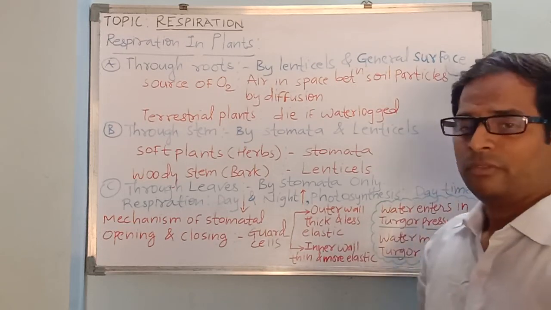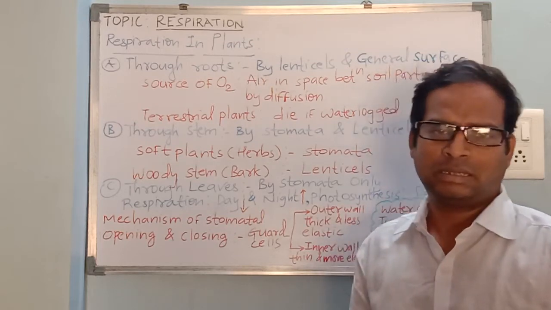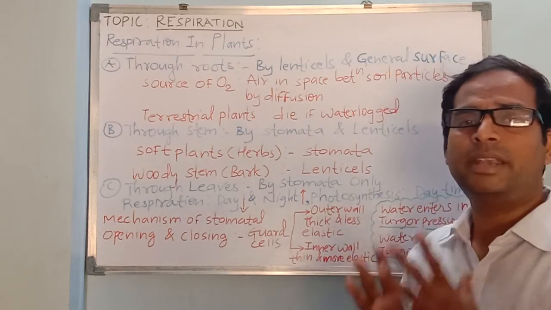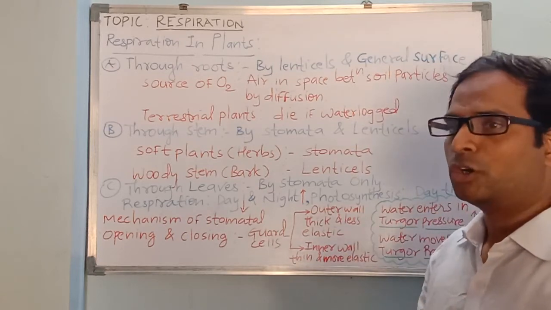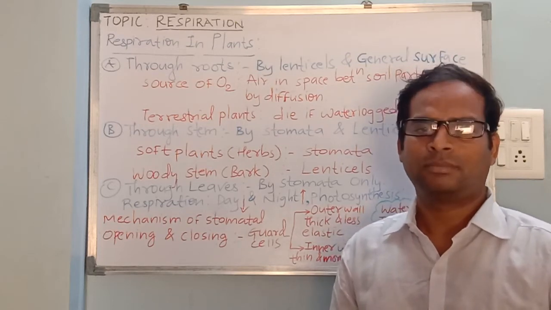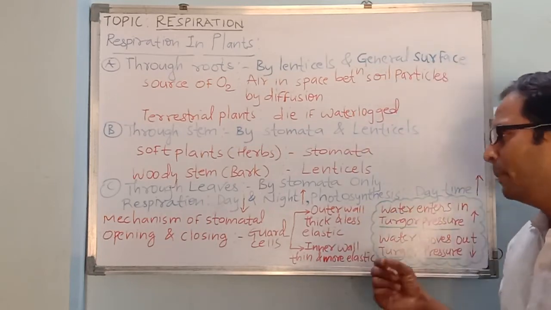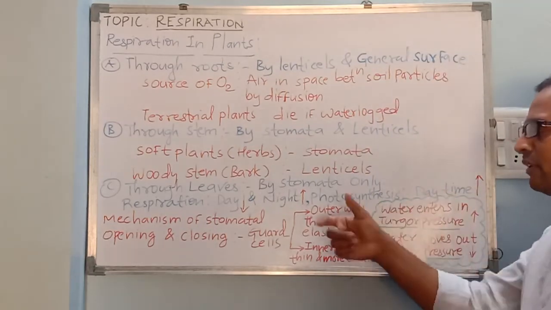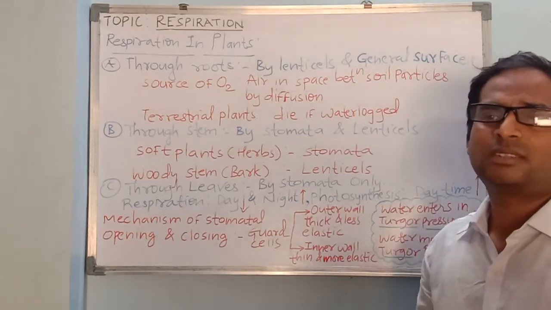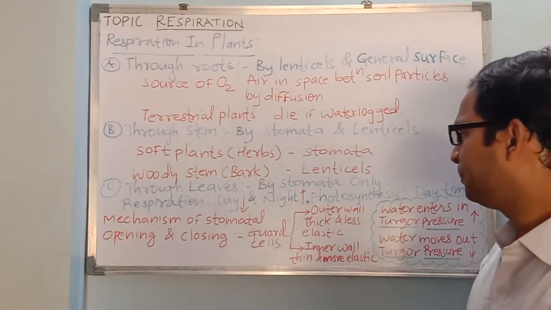Now, both respiration and photosynthesis occur simultaneously. So when it comes to respiration, it occurs day and night. But when you talk about photosynthesis, it occurs mainly during daytime. So sunlight is essential for photosynthesis. So when we compare photosynthesis and respiration, photosynthesis is faster during daytime and the respiration is slower during night time, right?